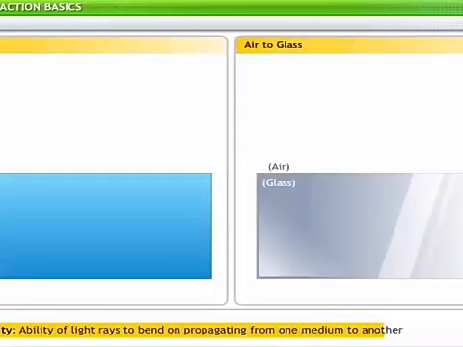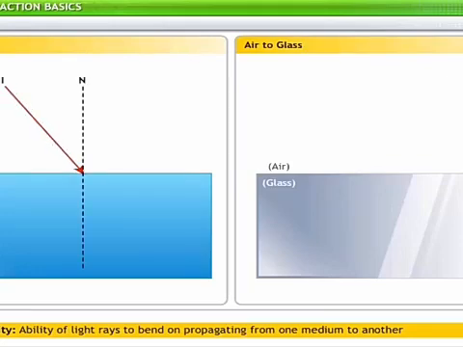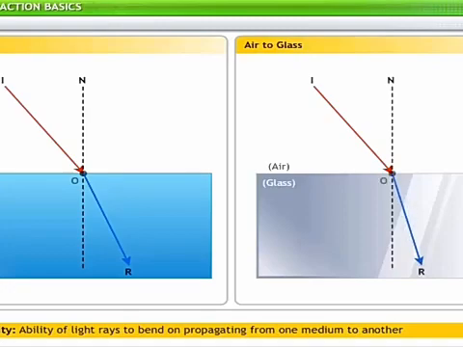Let's compare two situations where we observe the bending of light. When light passes from air to water and when light passes from air to glass, you can see that light bends or deviates differently in both cases. That is, the angle of refraction in both cases is different. The deviation of light depends upon the nature of the two media and the optical density of the two media. The optical density of a medium is determined by a property called refractive index.